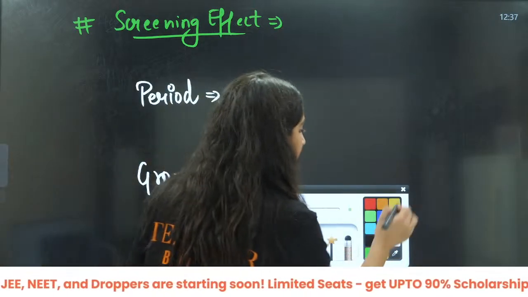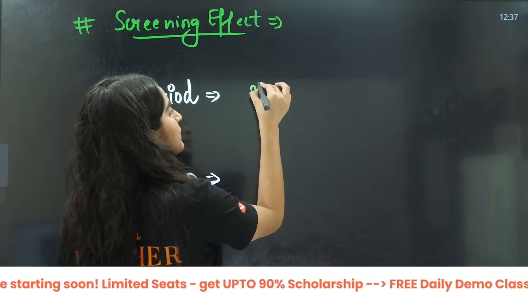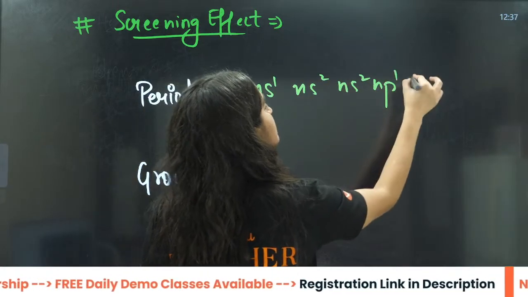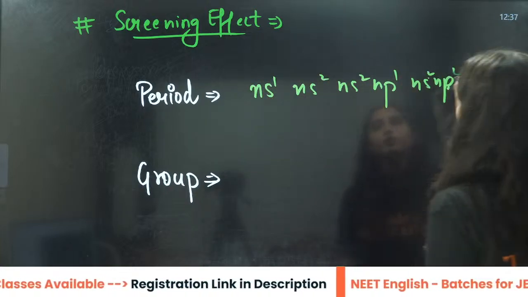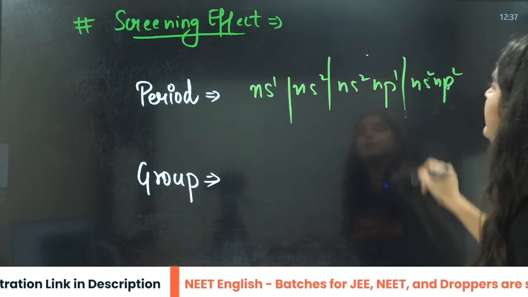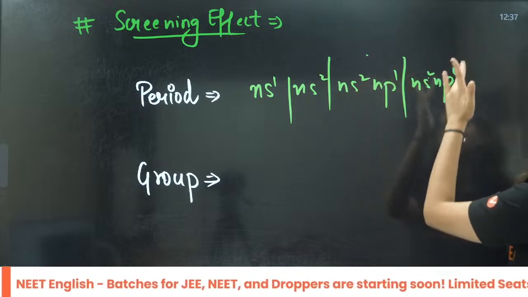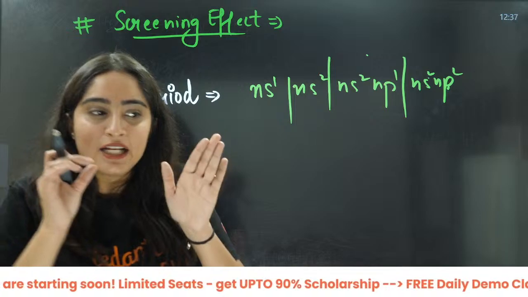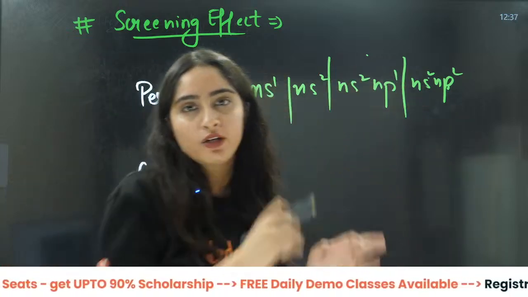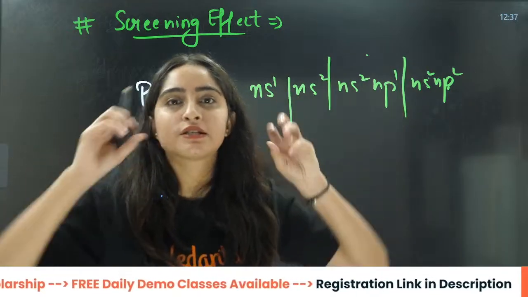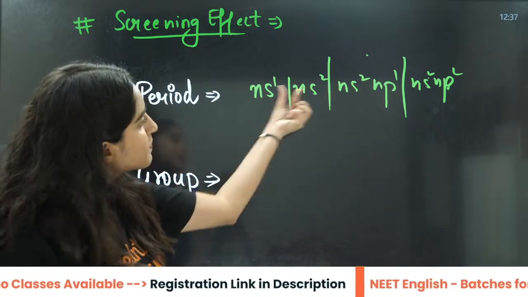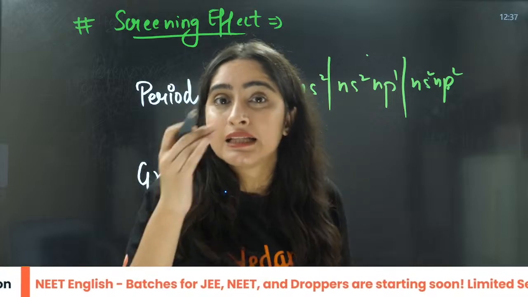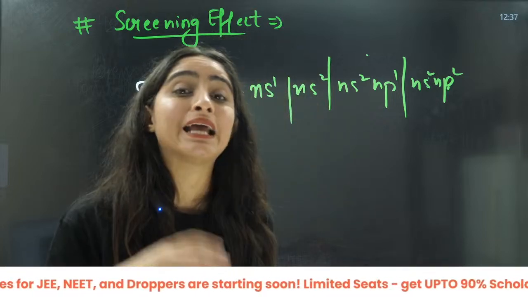In a period, for example, this is ns1, this is ns2, ns2 np1, this is ns2 np2. It will be like group 1, group 2, group 13, group 14. That means there is addition of one electron. It's not like one new shell is added here. The principal quantum number is the same. No new shell is added, just one electron is being added.